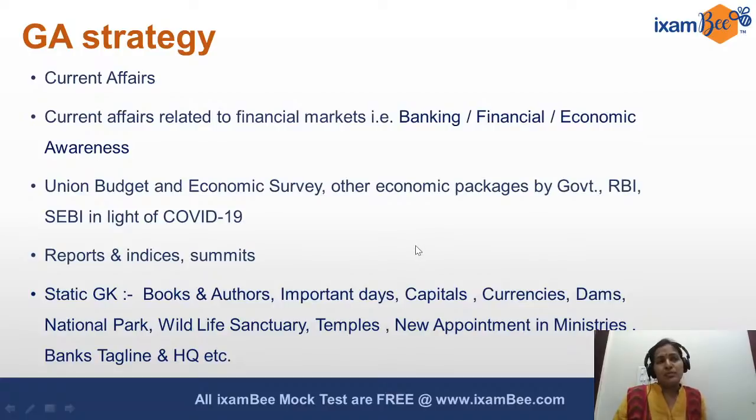So that becomes important. Then the National Education Policy is very important, because it has happened after decades, there has been a revision. Those are the kinds of things you should know more about. And the budget and the economic survey's importance, I would say, is relatively less in the current situation. Reports and indices, the summits that have been held, the committees that have been made, who are the heads of those committees, those kinds of questions are important.